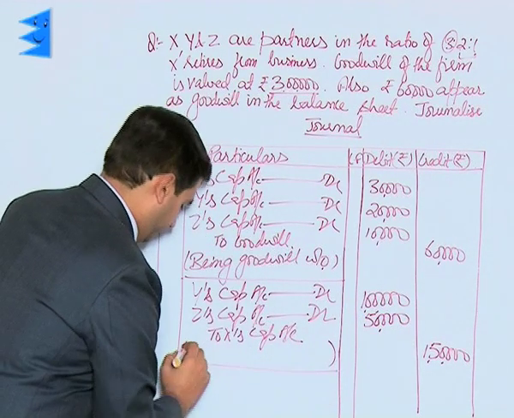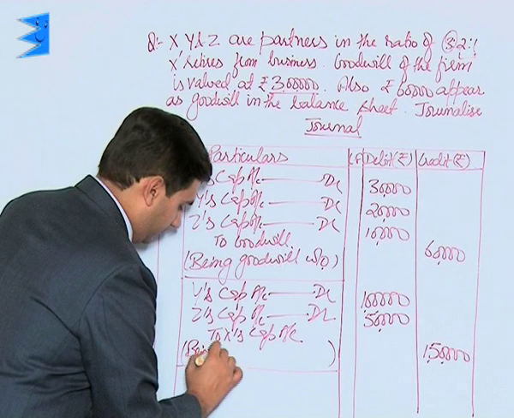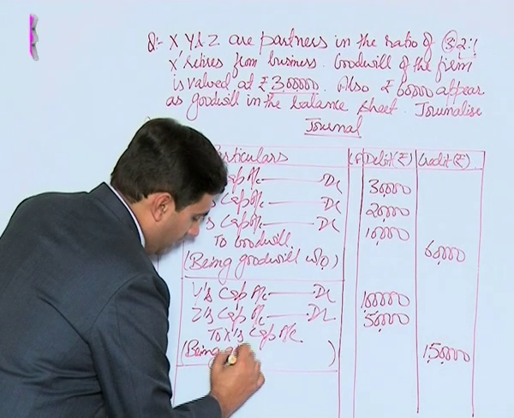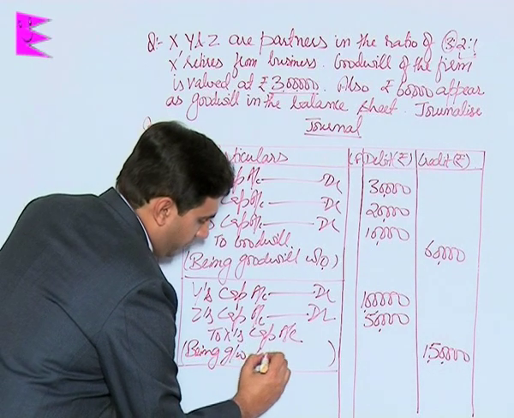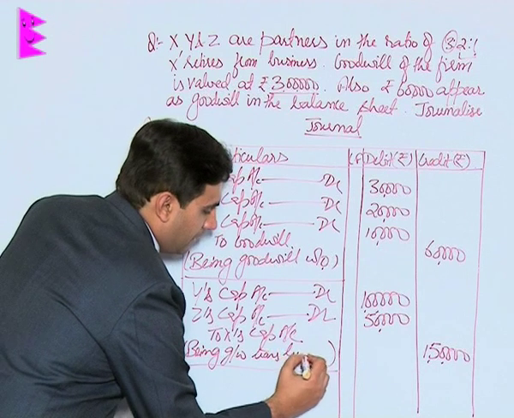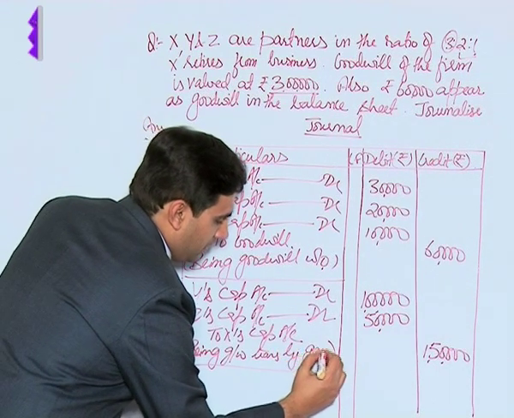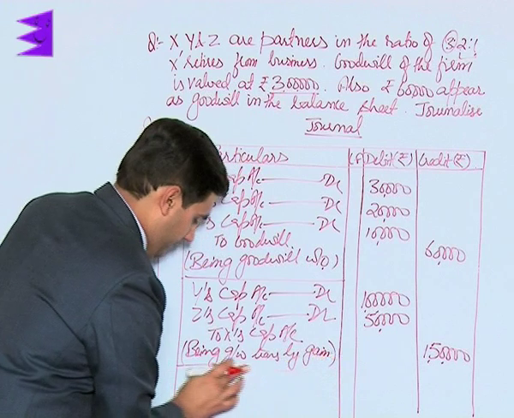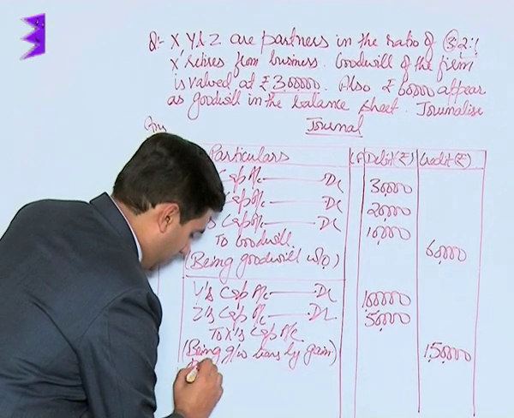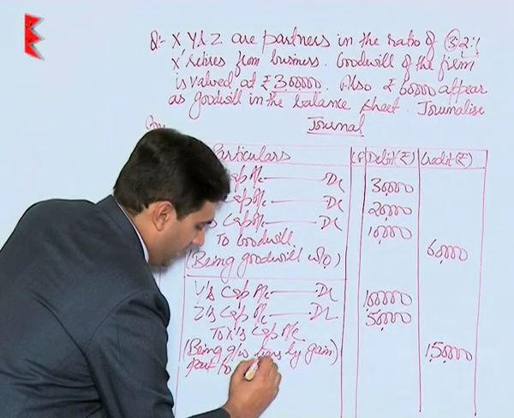Narration would be being goodwill transferred by gaining partners to retiring partner.